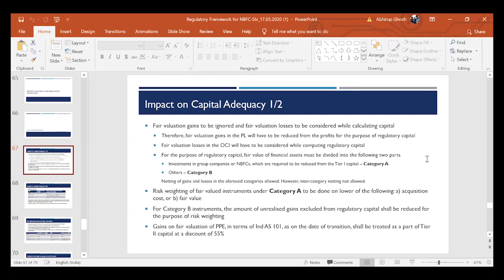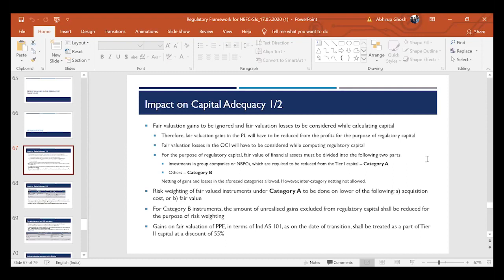So the moment we take it for tier 1 purpose, we will have to deduct this unrealized gain, and then the remainder will be considered for tier 1 capital. Similarly, it says that if there are unrealized gains, you will have to disregard them, but if there are unrealized losses, you will have to consider that. That is the normal principle of conservatism that is applied worldwide. If I can foresee a loss, then I should factor for it. But if there is a foreseeable income, then I should wait for it to actually be realized. So if there are unrealized gains, we disregard them. If there are unrealized losses, we add them.